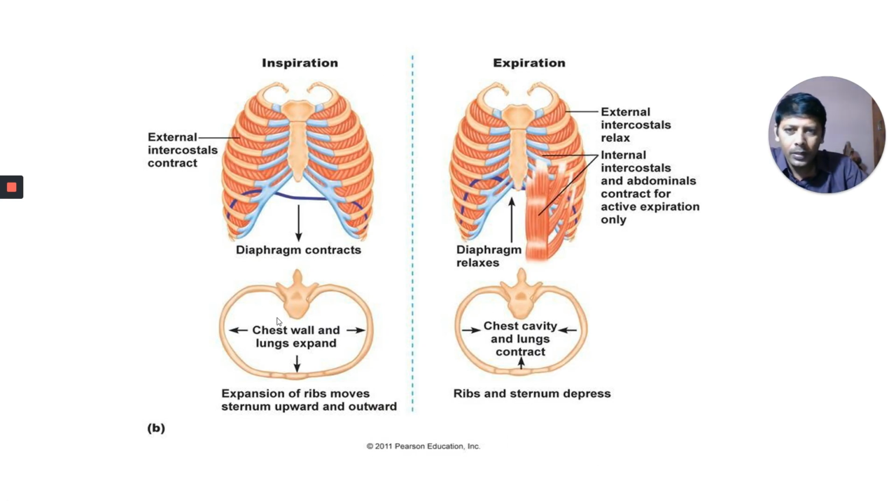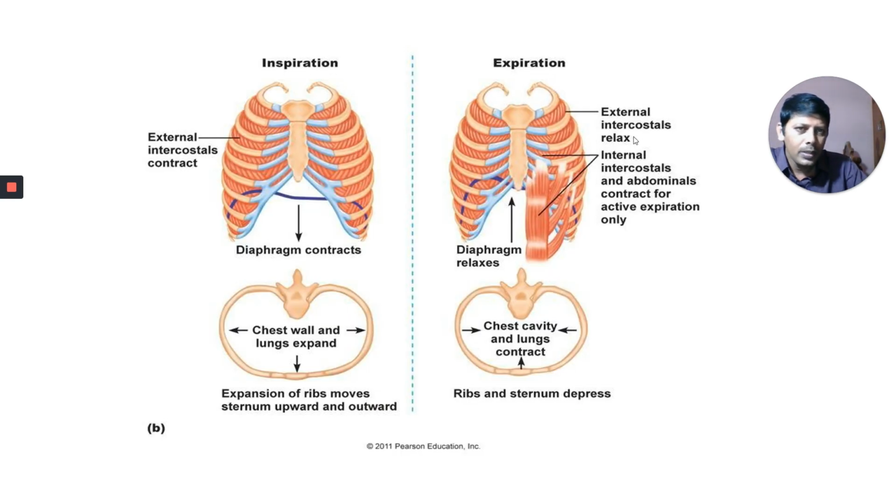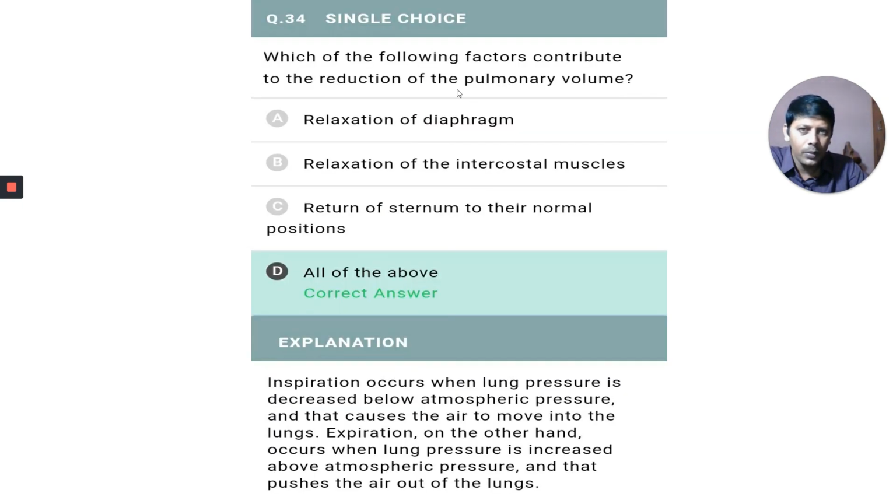These are the diagrams: what happens during inspiration and what happens during expiration. External intercostal muscles relax. Internal intercostal muscles and abdominal muscles contract for active, forced expiration only. The diaphragm relaxes and the sternum depresses, coming back to its normal position. These all take place during expiration, and pulmonary volume decreases.